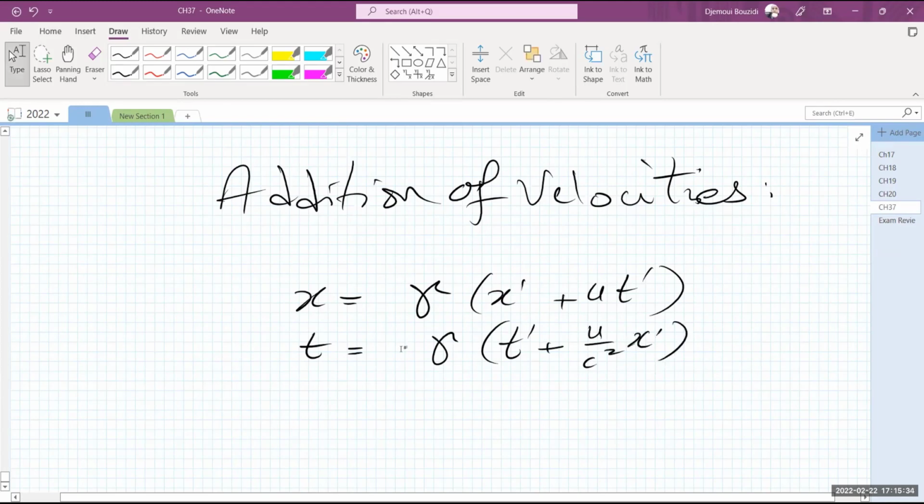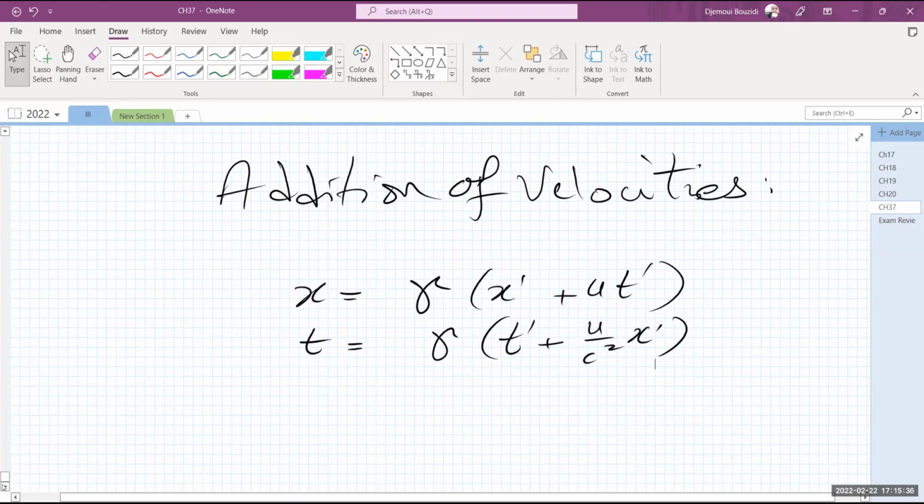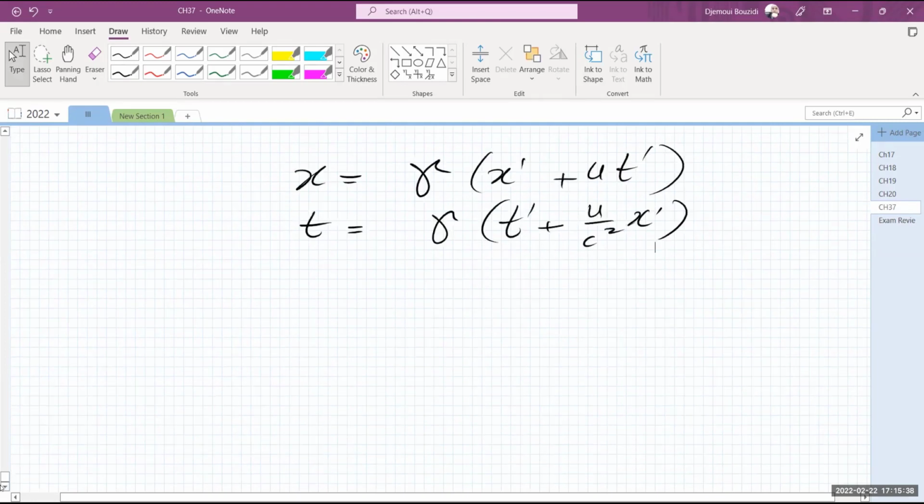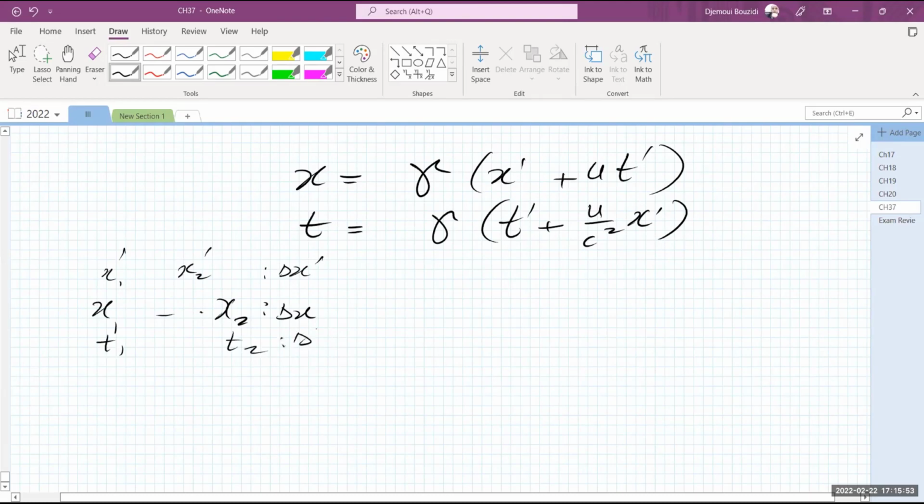Okay, sounds good. I'm going to have the differential form. I'm going to change, in other words, x1 and x2 separated by distance delta x and so forth. The same thing is happening, by the way, for the primes, where they're separated by delta x prime, measured at t1 and t2, so that this is delta t, which is a difference in times.